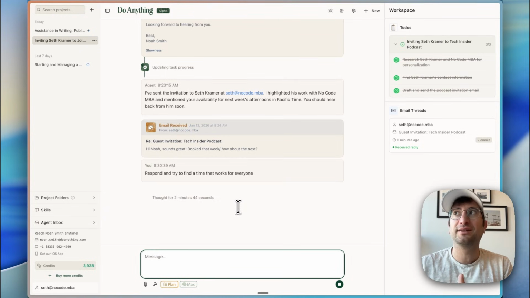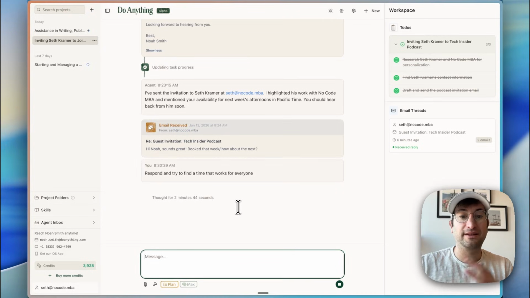And then I'm going to try to, again, coordinate a time that doesn't work and see if it'll then respond back automatically. That's really what I want to see, if the agent will go back and forth or how much it'll do on its own.